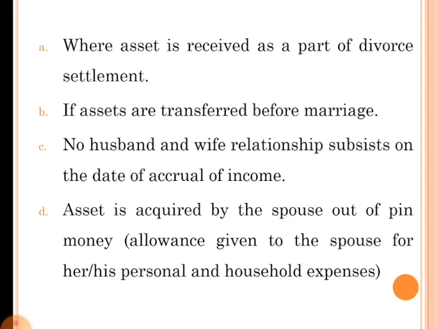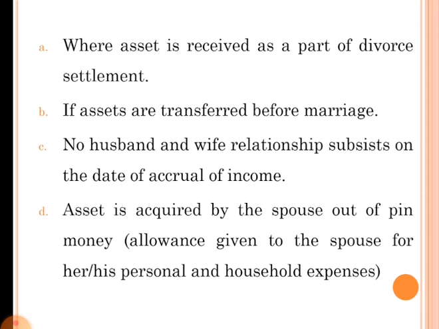Next one, no husband and wife relationship subsists on the date of accrual of income. After divorce or after separation, if they earn any income out of that transfer, that income is not taxable in the hands of the individual. They cannot club their income for the payment of tax.